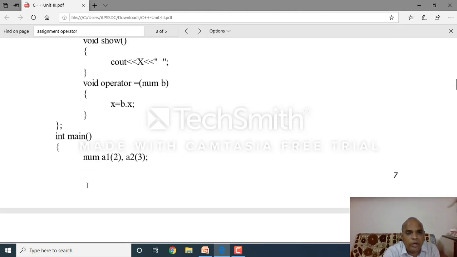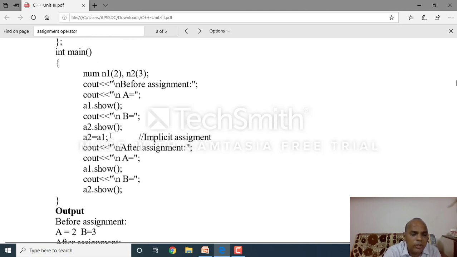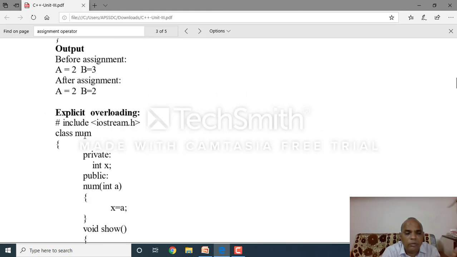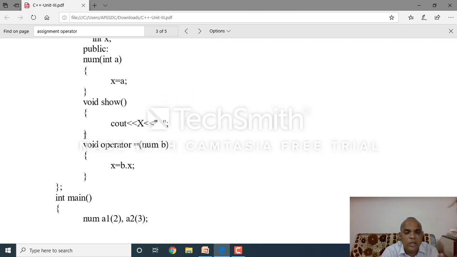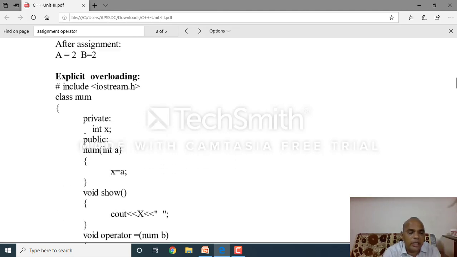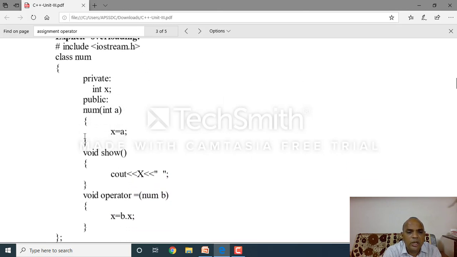This type of overloading is called implicit overloading: direct a2 equal to a1. Here, overloading assignment operators works in two ways. The first one is implicit overloading, and the second one is explicit overloading. In implicit overloading, the direct object 1 equal to object 2 is called implicit overloading. In explicit overloading, object 1 dot operator equal to object 2 is explicit.